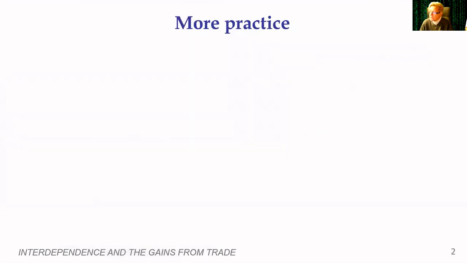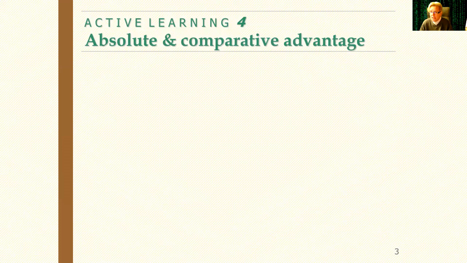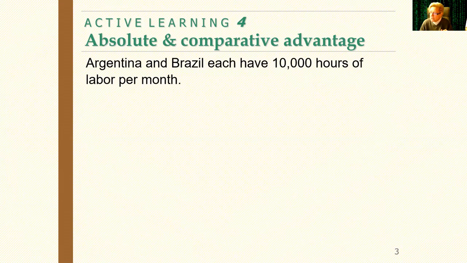Okay, so let's get some more practice under our belt. What I'd like you to do is to look at the problem, pause the video, and then you work it and then check your answer and see where you might have gone wrong, or if you got it right, good for you. All right, so we have two countries, Argentina and Brazil. Notice here in this problem, they both have the same number of labor hours. That's going to happen in your problems. You're not going to have that disparity that we had between the US and Japan of a difference of 20,000 labor hours. So here we have Argentina and Brazil each having 10,000.